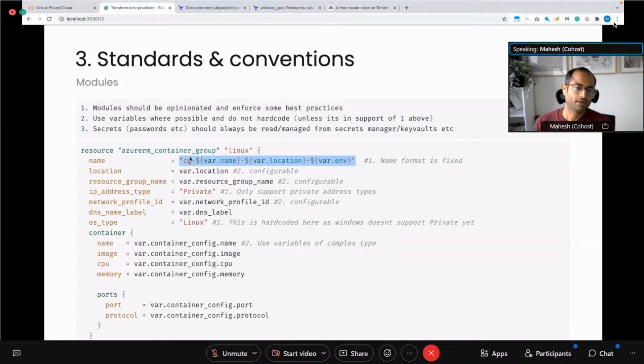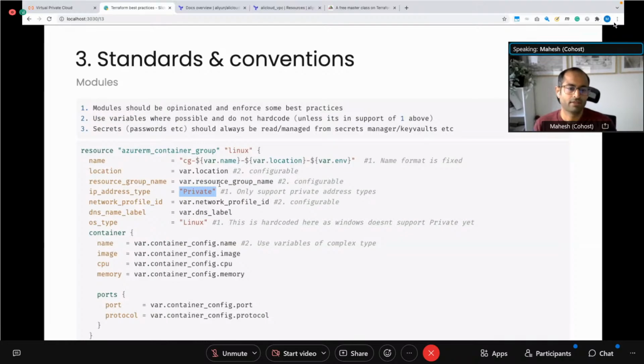So that's sort of an opinionated way of enforcing some best practice. The second thing you'll realize is the IP address type is set to private. So basically, I do not want anyone to create public container groups. Whoever uses this model will always be constrained to using private address types for their containers. So this is another practice I'm enforcing because that is something that I want to restrict people from doing.